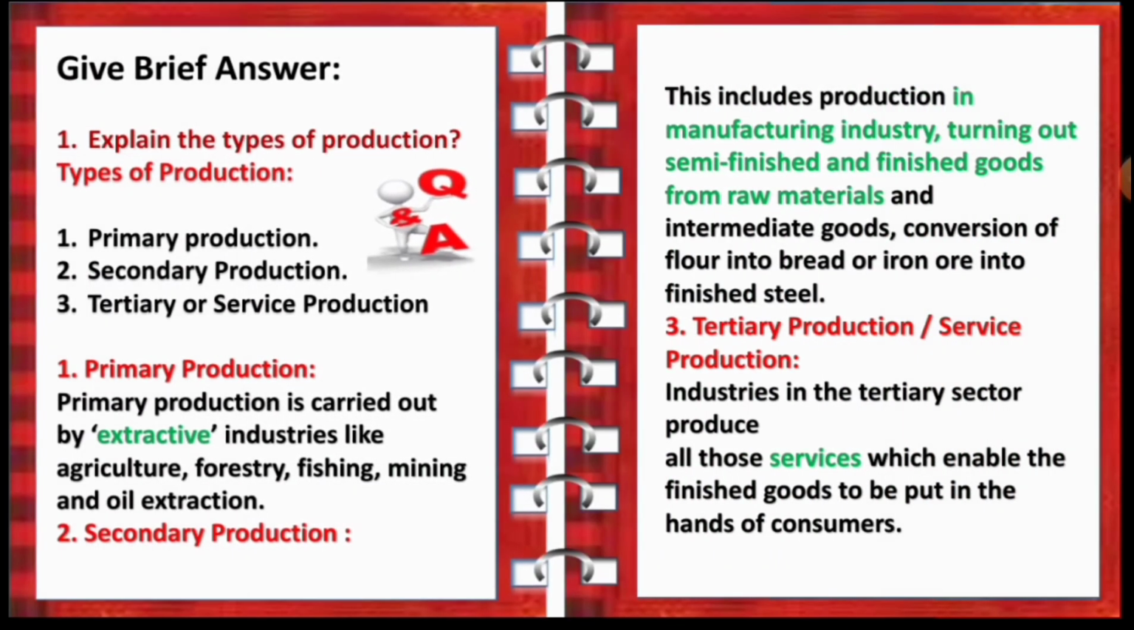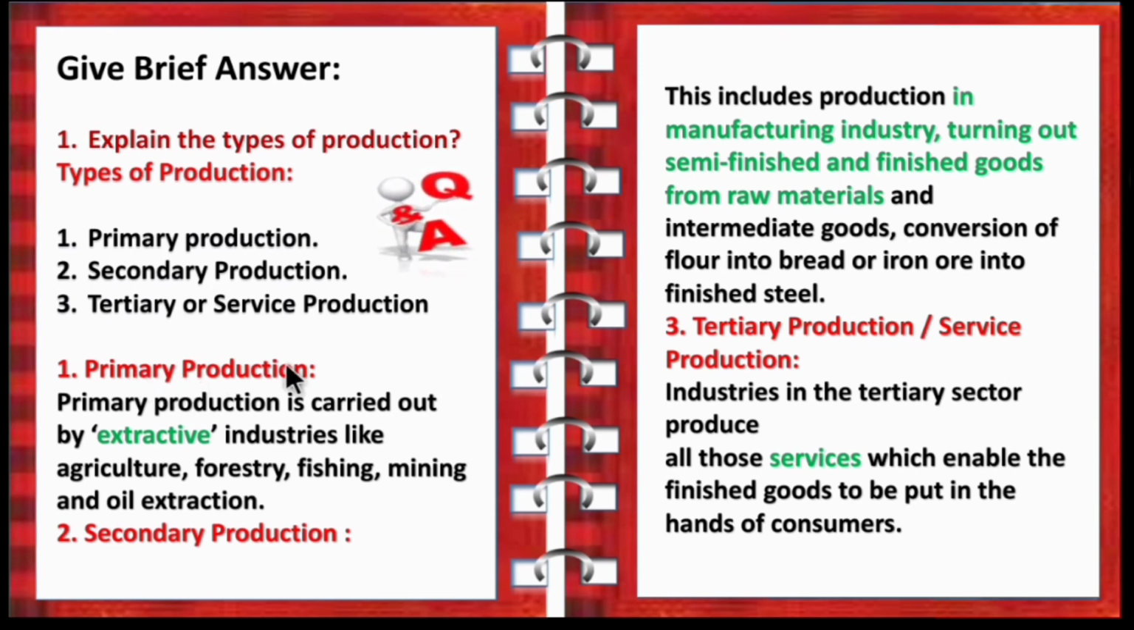Next we can move on to brief answer. First question is, explain the types of production. So children, if the question is asked in the unit test, first you write the definition of production, then you can write the three types of production, that is primary production, secondary production, tertiary or service production. Then explain each by putting the side heading.